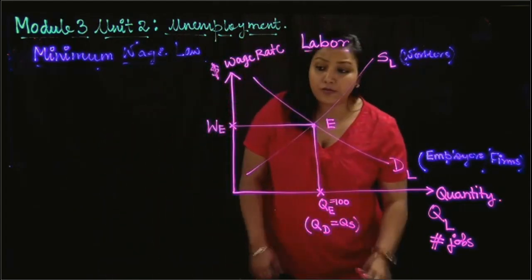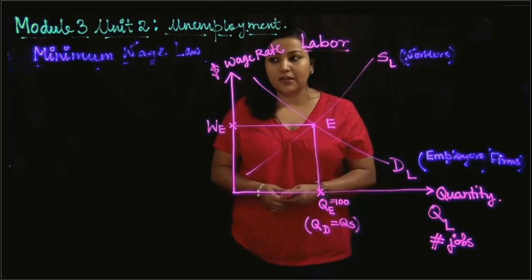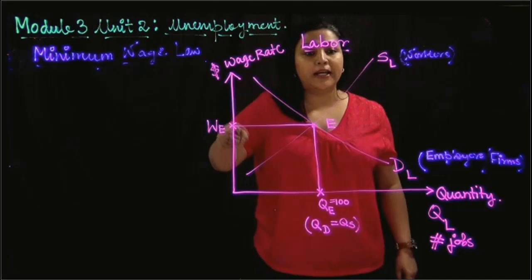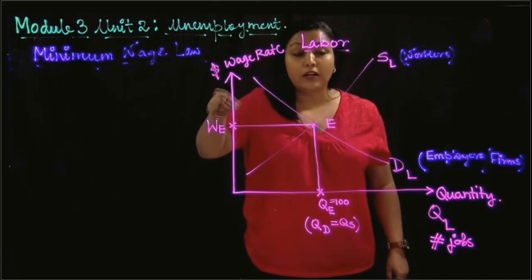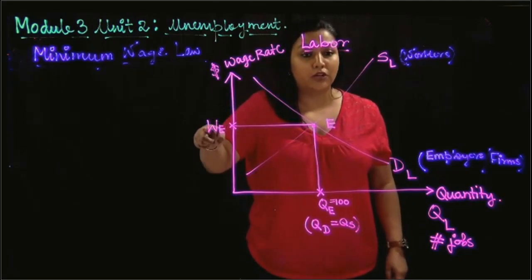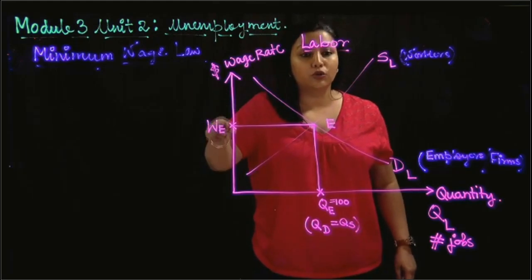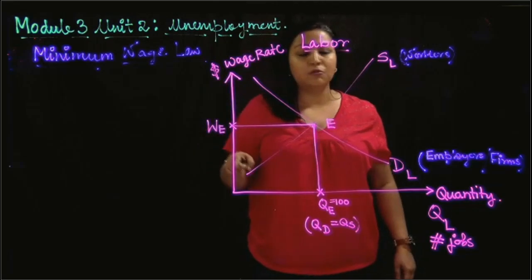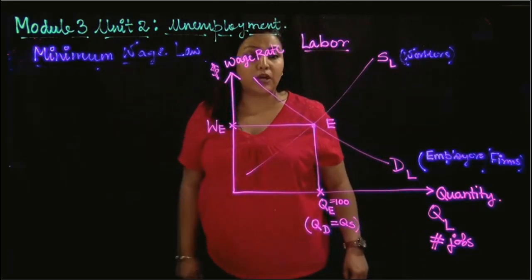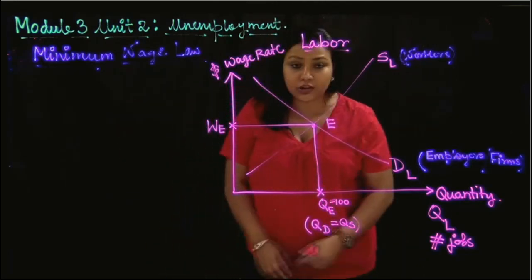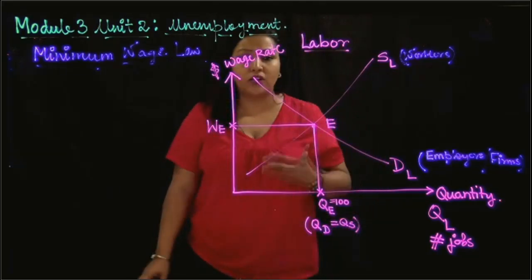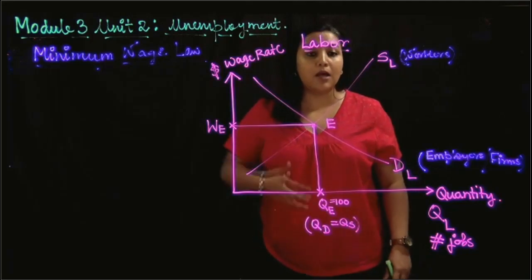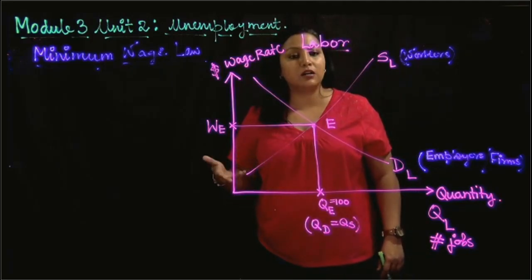Now let's say the government of the country thinks that this wage rate is not high enough for people to maintain a decent standard of living. So the government thinks that this equilibrium wage rate is not doing good to the people, the working class. It's a low wage. So the government comes in and comes up with a minimum wage law or minimum wage legislation where they mandate a wage rate in the labor market. That means the government says that everyone must hire the workers at a certain wage rate.